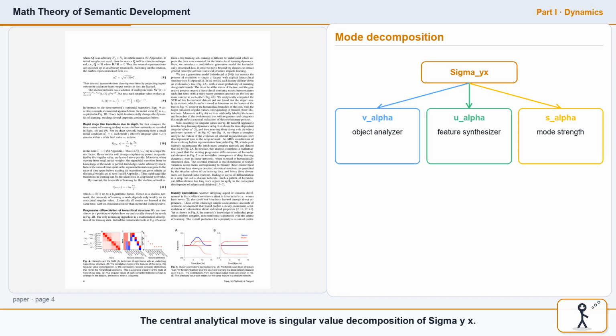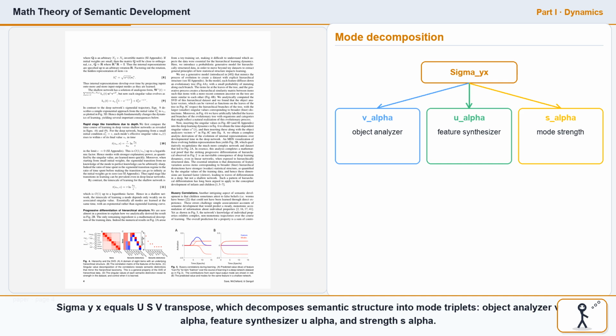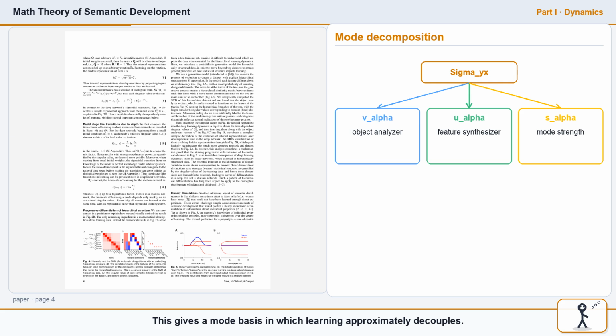The central analytical move is the singular value decomposition of Sigma^yx. Sigma^yx equals U S V transpose, which decomposes semantic structure into mode triplets: object analyzer V_alpha, feature synthesizer U_alpha, and strength S_alpha. This gives a mode basis in which learning approximately decouples.